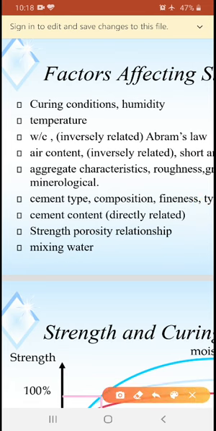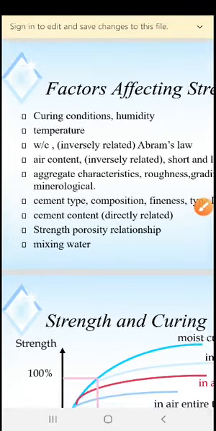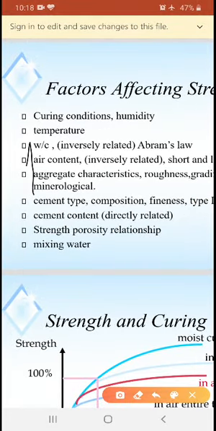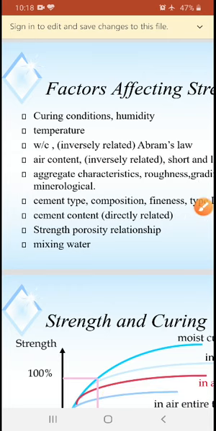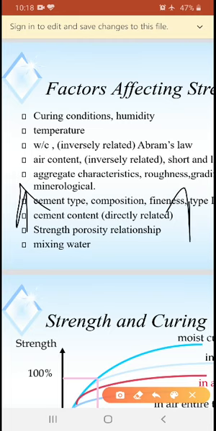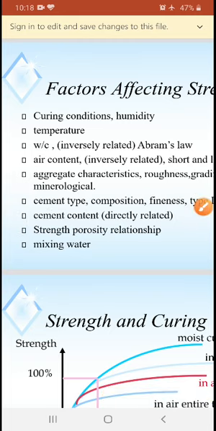If water content increases, the compressive strength will decrease. Similarly, if air content increases, compressive strength will decrease. Aggregate characteristics: if the strength of the aggregate increases, compressive strength will increase. Cement type: if it is a good cement, the compressive strength will be more. And next one is the strength-porosity relationship.